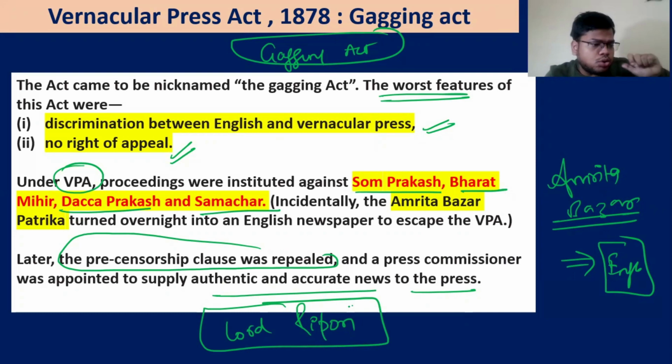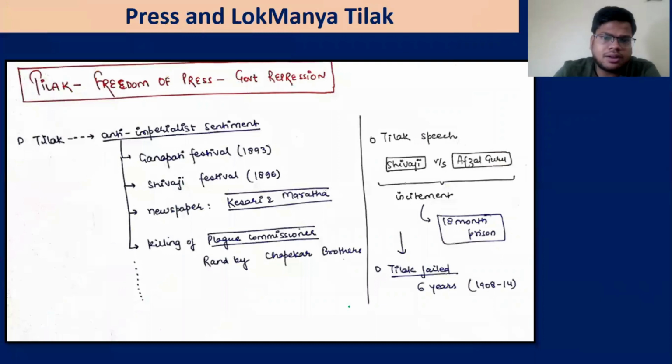So the formation of the Congress was not a singular event. It was in the making, the subjective conditions of it, and the Vernacular Press Act is one of the examples. Now, Lokmanya Tilak is very famous with respect to the whole press thing. He was a champion of freedom of the press, and faced government repression.